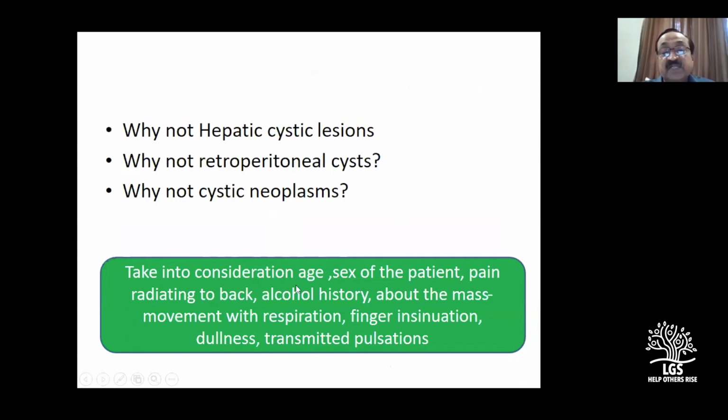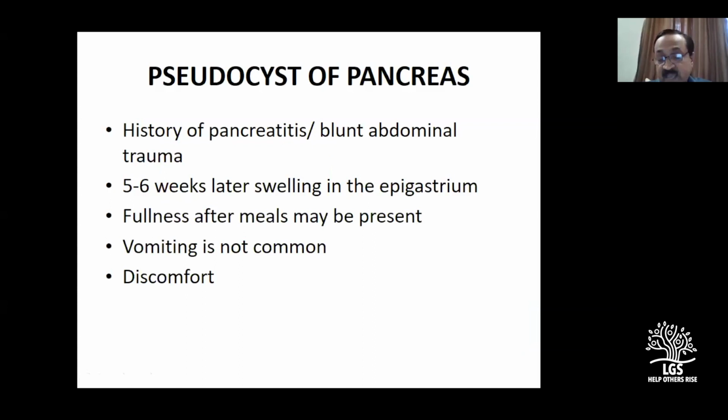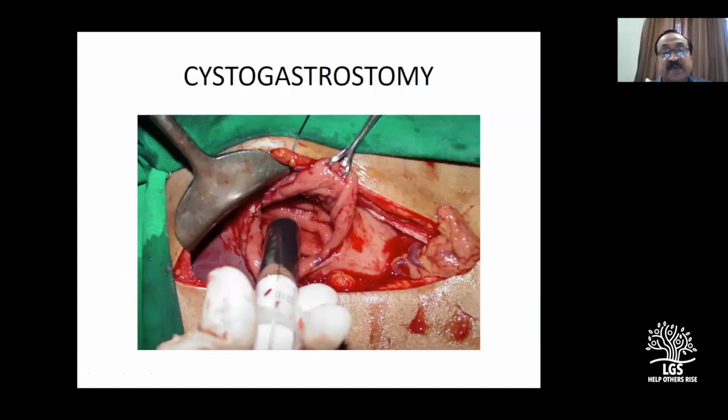So take into consideration the age of the patient, the sex of the patient, pain radiating to the back. If the pain is radiating to the back, it is pancreatitis. Whether the mass moves with respiration, okay, hydatid cyst of the liver. All these things into consideration, then give a differential diagnosis. So pseudocyst is clear. I will not waste much time here.